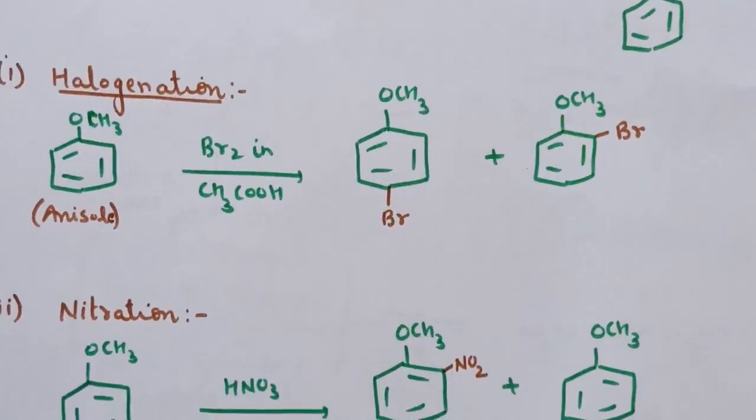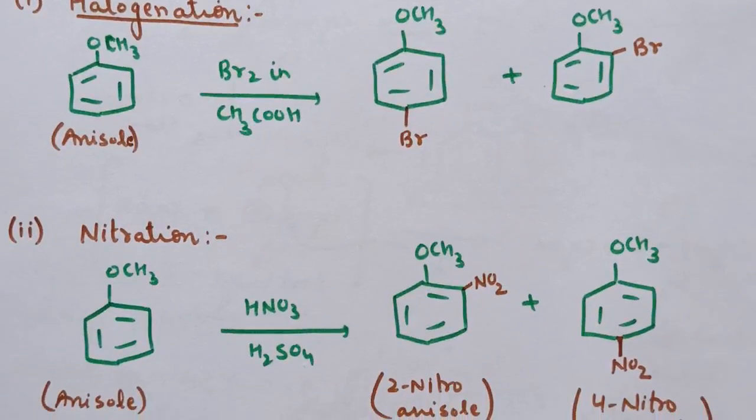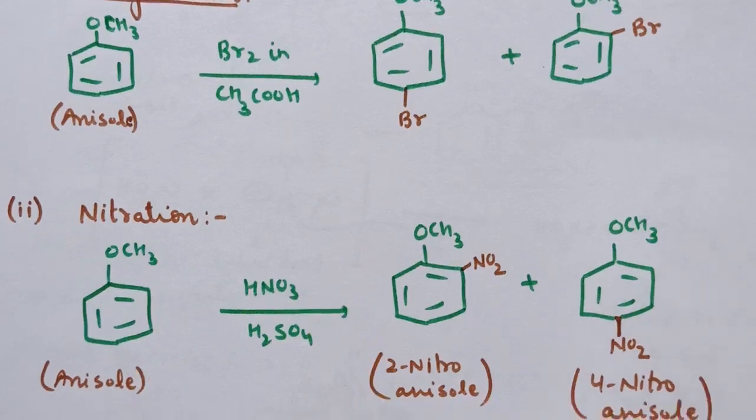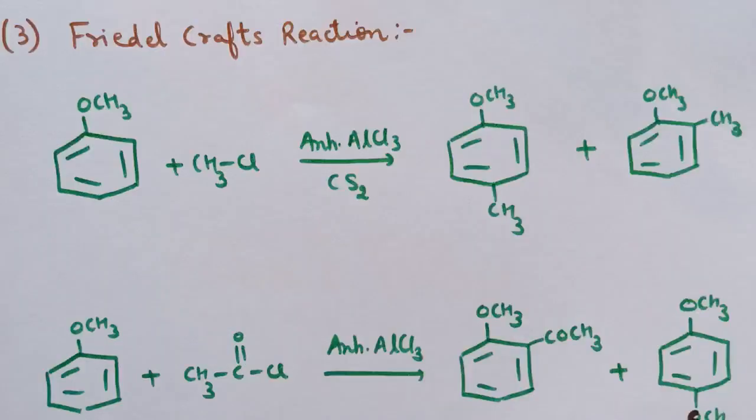Second is nitration. So here the nitrating mixture is HNO3 and H2SO4, and the electrophile is NO2 positive. So reaction of anisole with HNO3 and H2SO4 results in the formation of 2-nitroanisole and 4-nitroanisole. That is, this electrophile NO2 gets attached at ortho and para position.